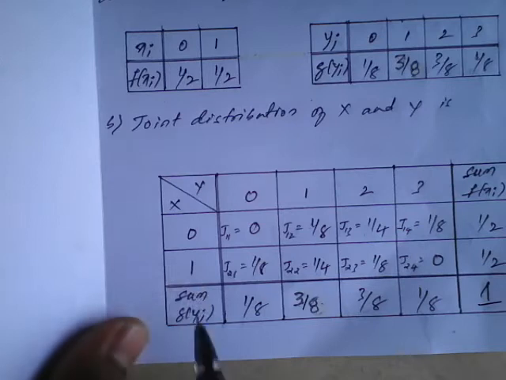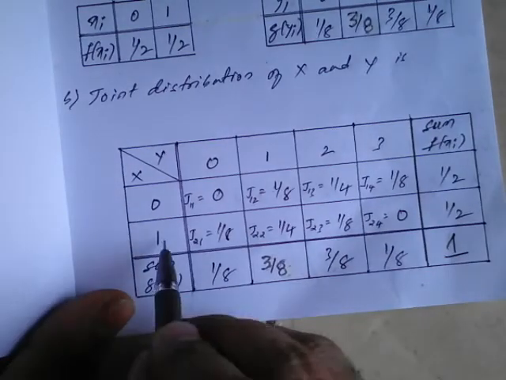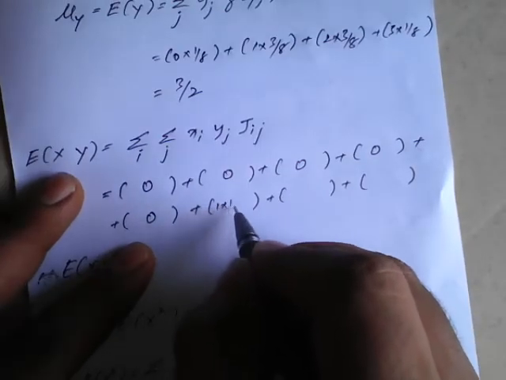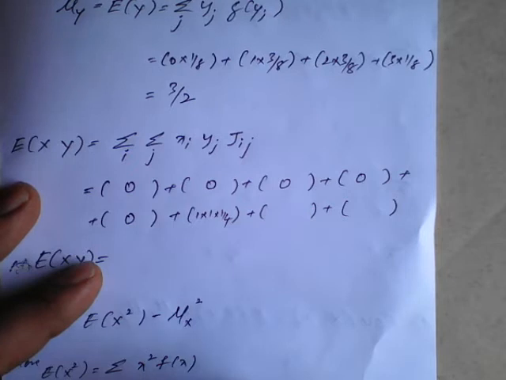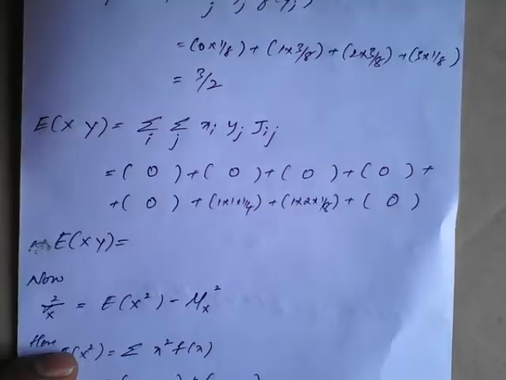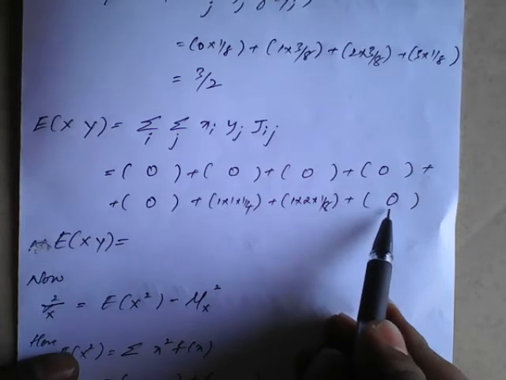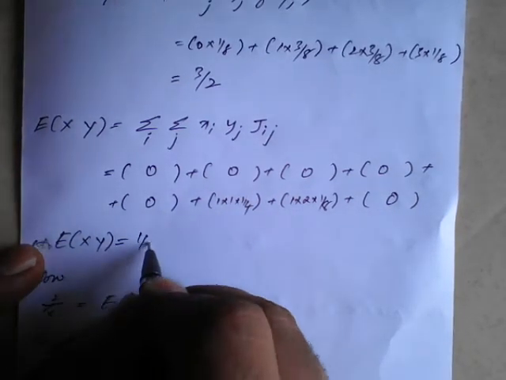Next second row, 1 into 0 is 0. So 1 into 0 into 1 by 8 is 0 again. The next remaining values we need to calculate, that is 1 into 1 into 1 by 4. Similarly the next term, so we get 1 into 2 into 1 by 8, and the last term is again 0. So on simplification, expectation of xy we will get as how much here? 1 by 2.